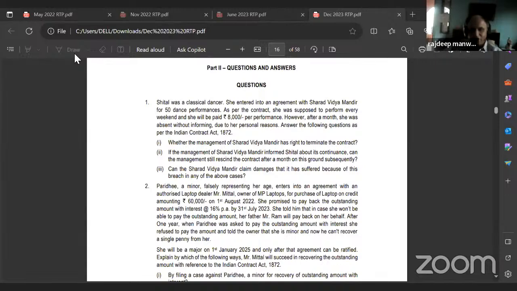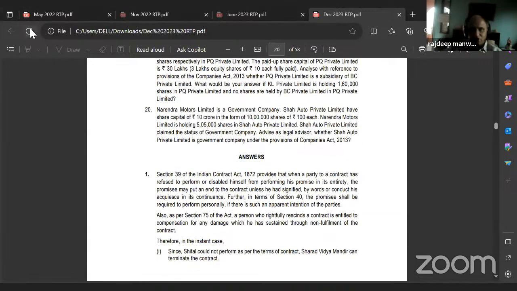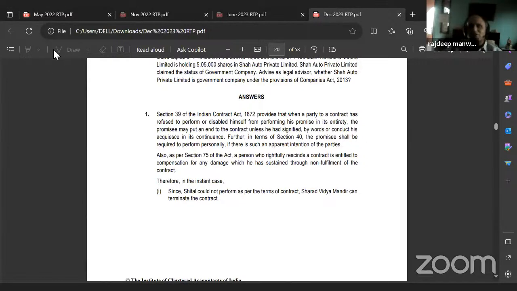Understood or no? You all understood? Yes, sir. Now just see the way they've written the answer. Read the answer which is there. Sir, still the last sub question is there. Can the Sharad Vidya Mandir claim damages that it has suffered because of this breach in any of the above cases? Yes, definitely. I didn't know there is a fourth part also. How many sub questions are there? Sir, only 3. Okay. So as per part 3, they can claim damages if there is a loss incurred due to the absence of Mrs. Sheetal.